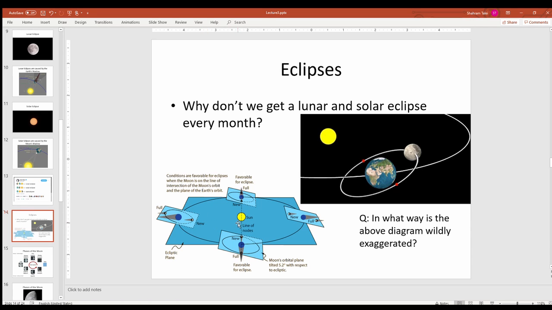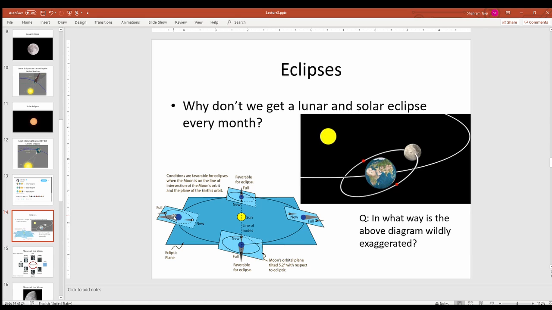For example, in this case, this is the sun and this is the moon in this location. We have the shadow, but because there is inclination in the orbit, this shadow will not cover the earth. This shadow can't be seen from the earth. Moving a few days away, we have this full moon, and again we have the shadow of the moon, and this is the shadow of the earth. If you look at this case, you see this shadow will not cover the moon. So even though we have this dark area, because of the inclination, we don't have any eclipse.